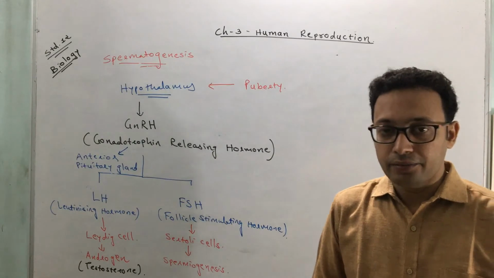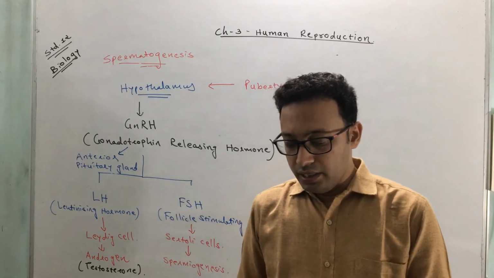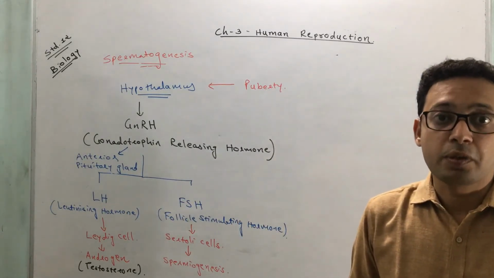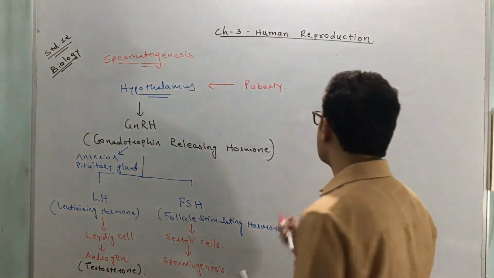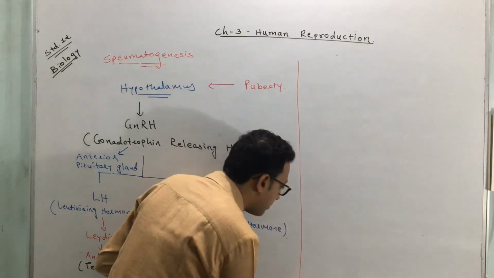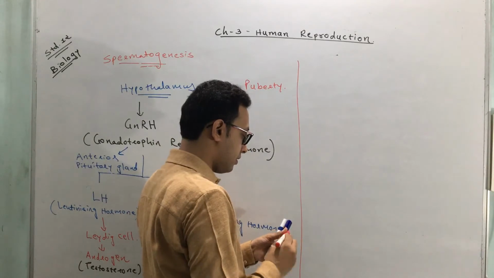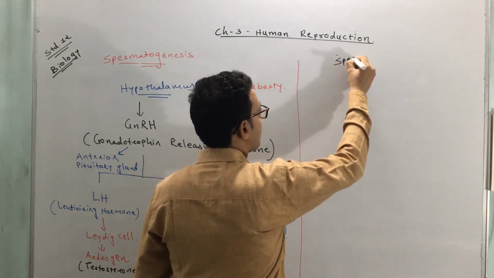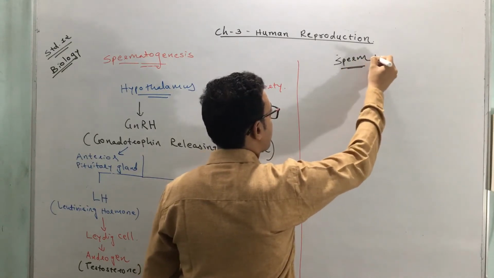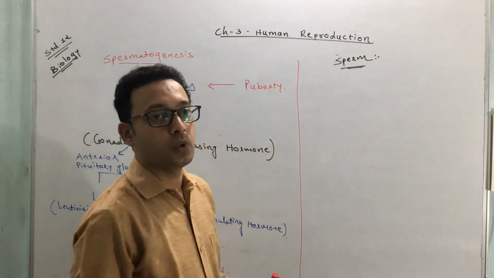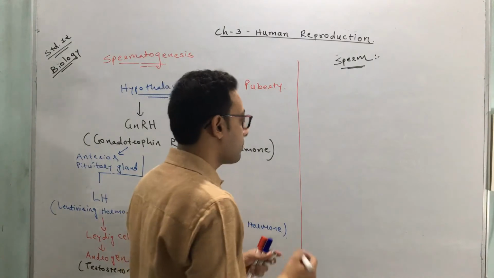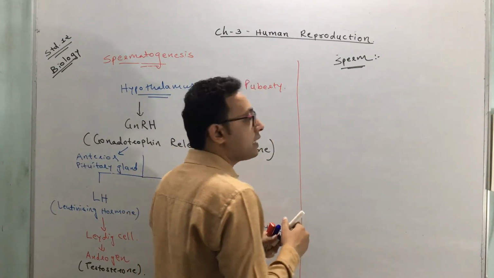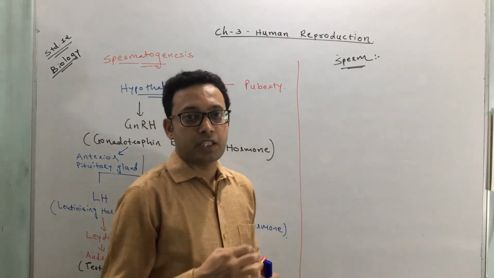Okay, now see what is the structure of a sperm, or what are the parts of a sperm. There are different components of it. So let's discuss the structure of the sperm or spermatozoa. The spermatozoa consists of 4 parts mainly.